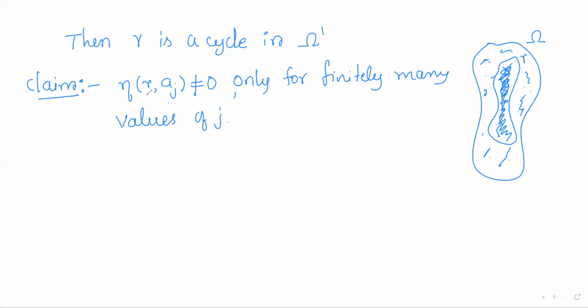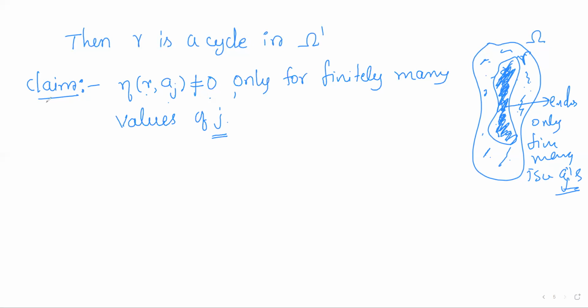That means I am asserting that this cycle gamma can enclose only finitely many isolated singularities aj. I'm asserting that there could be only finitely many isolated singularities inside gamma. We shall prove this claim at the end.